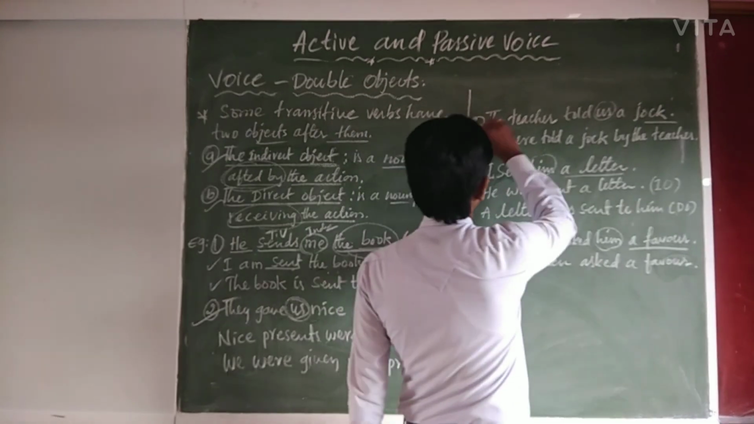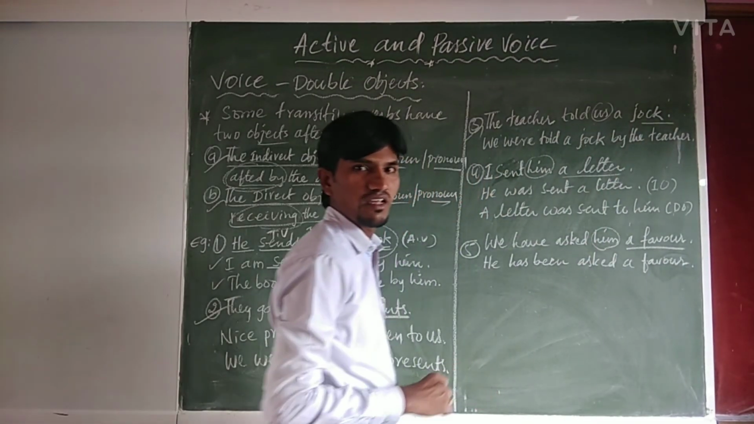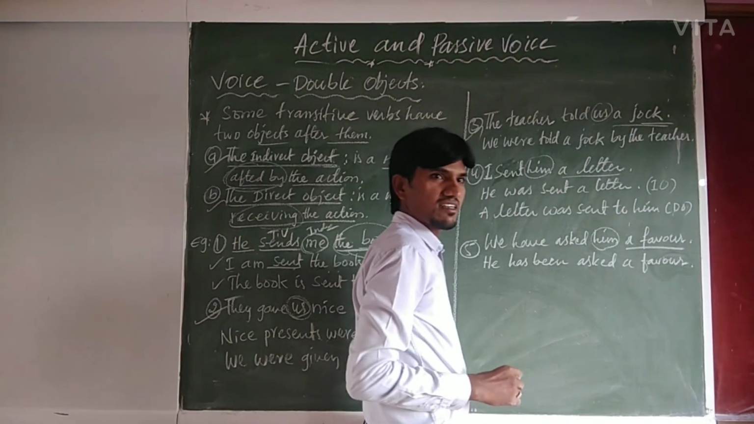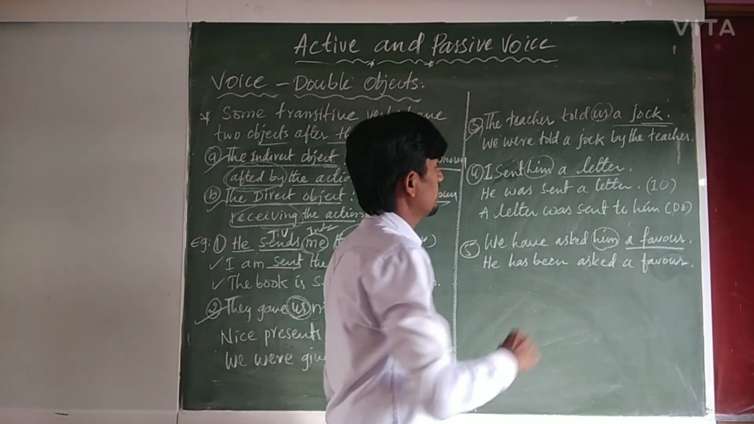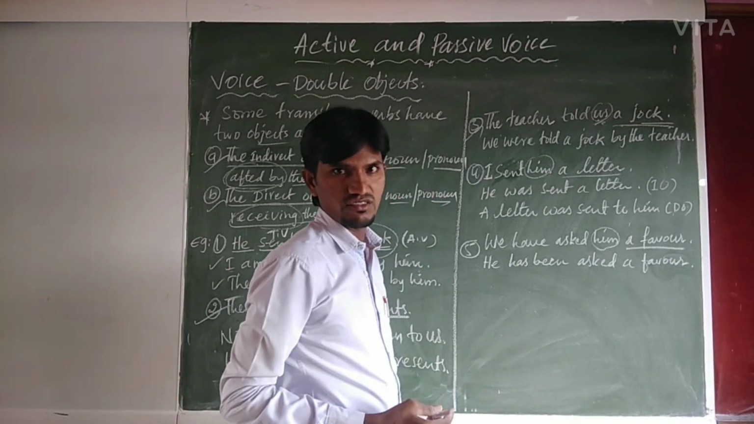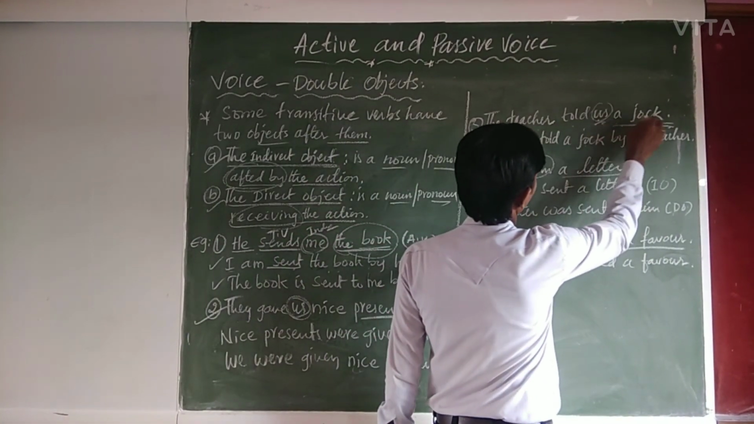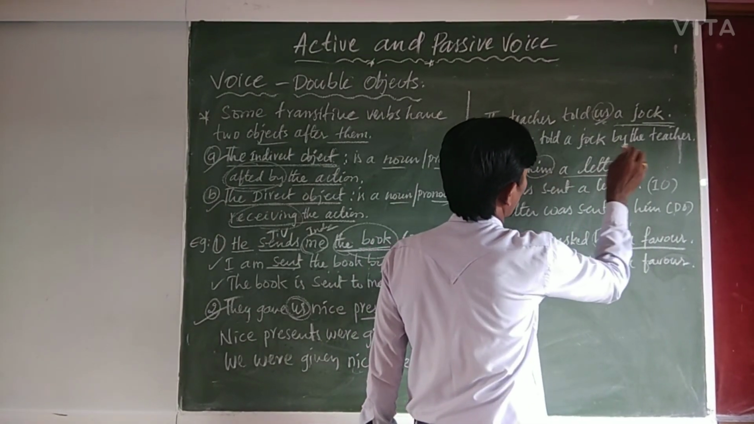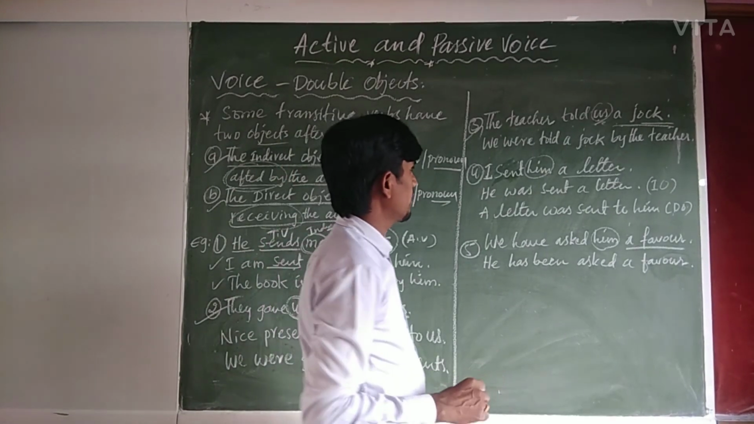So let us see another example. The teacher told us a joke. What did the teacher tell? A joke is the direct object, received by the indirect object us. So the teacher told us a joke can be written into passive voice: we were told a joke by the teacher.